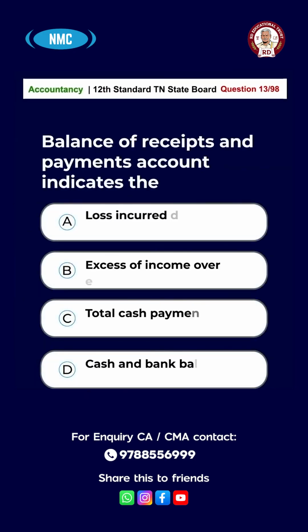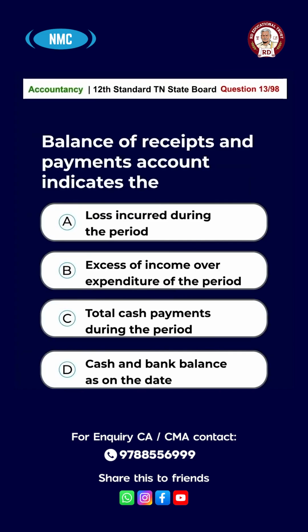Question number 13. Balance of receipts and payments account indicates the option A, loss incurred during the period. Option B, excess of income over expenditure of the period. Option C, total cash payments during the period. Option D, cash and bank balance as on date. The answer is option D, cash and bank balance as on date.